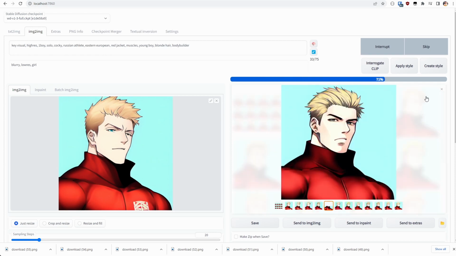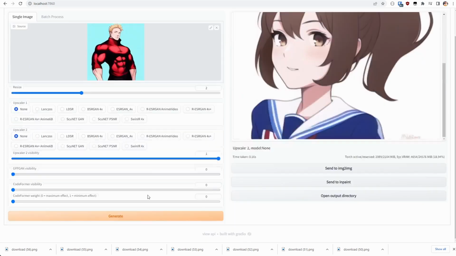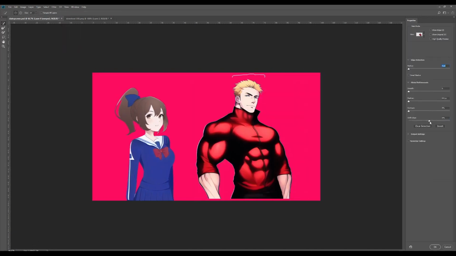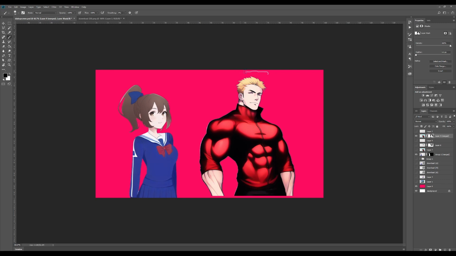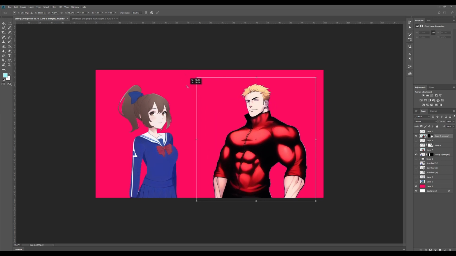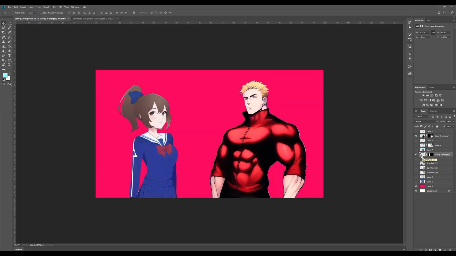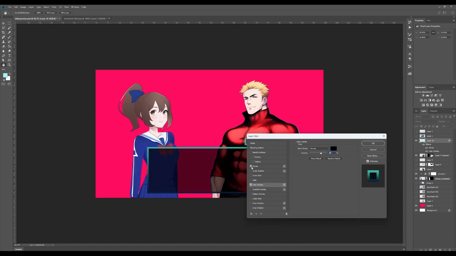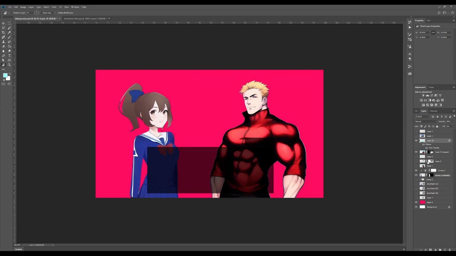Once I found a generation I liked, I dropped it back in Photoshop. Unfortunately, it was a little bit cropped, so I had to just brush in some of the detail on the outside. I find this a more effective method than using the existing outpainting tools because you get a more cohesive result. Just painting in the missing details in Photoshop saves a bit of time. And then I dropped it back into image to image and went through the process of refining it and dialing in some of the facial details to get something that I was a bit more happy with.